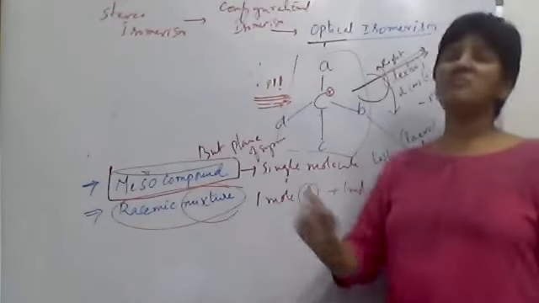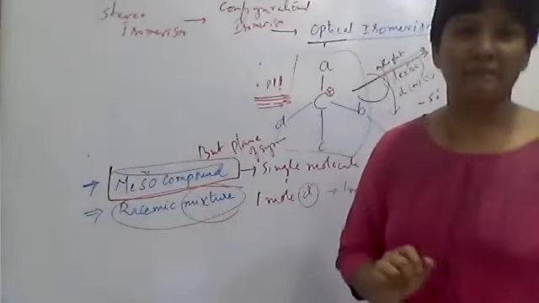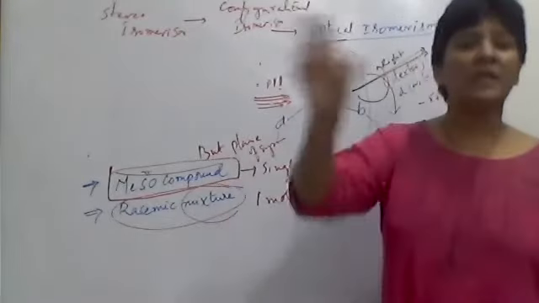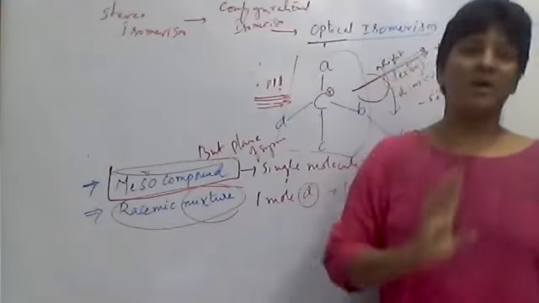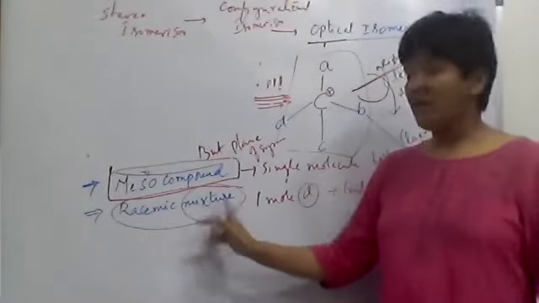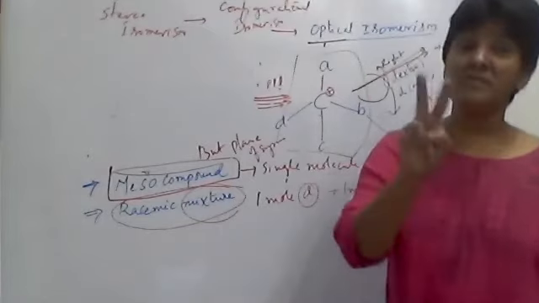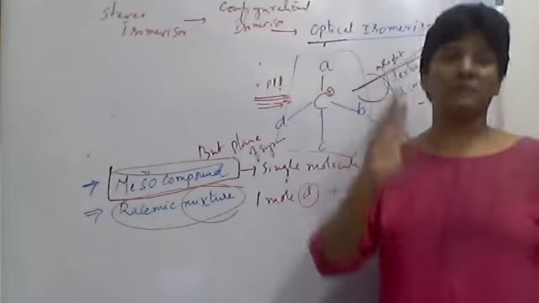Therefore, the racemic mixture is optically inactive. Both the meso compound and the racemic mixture are optically inactive. But remember, a meso compound is only one compound, one molecule, whereas a racemic mixture contains two molecules of the same compound, one the dextro isomer and the other the levo.